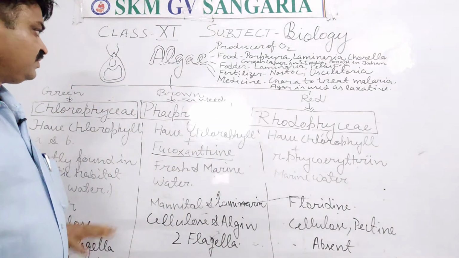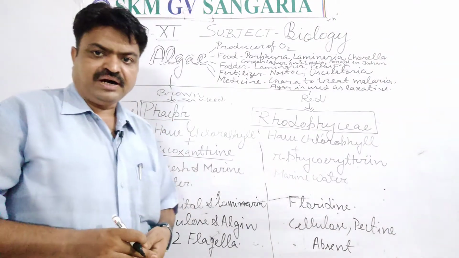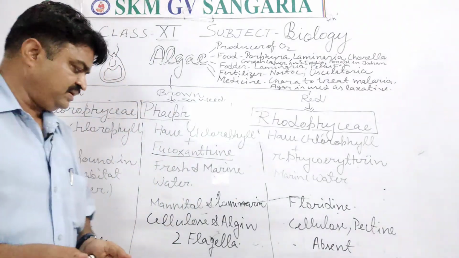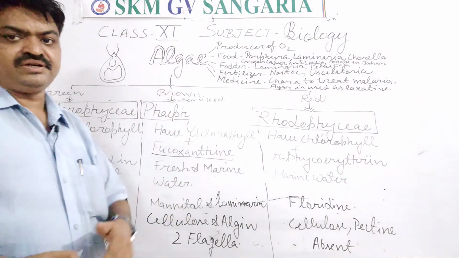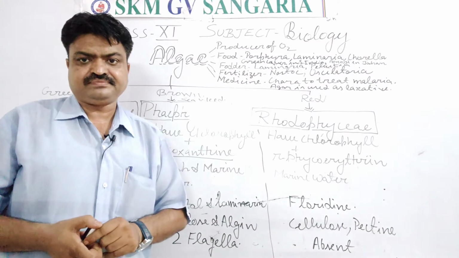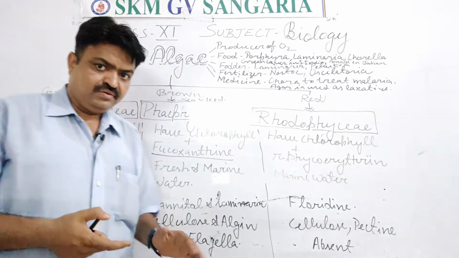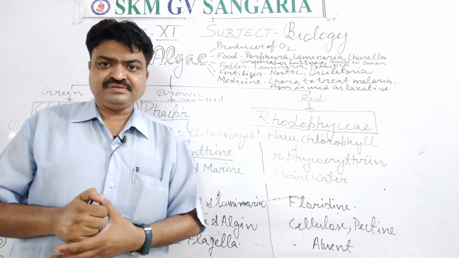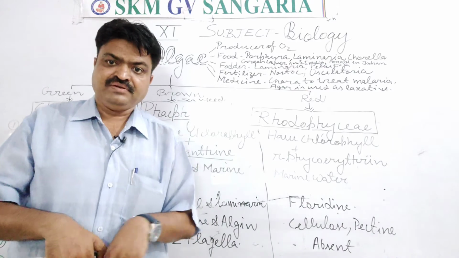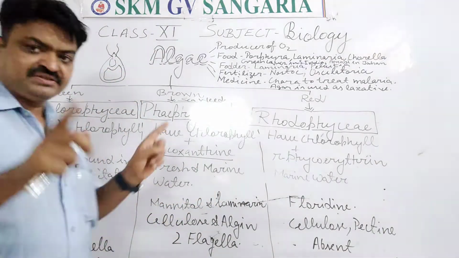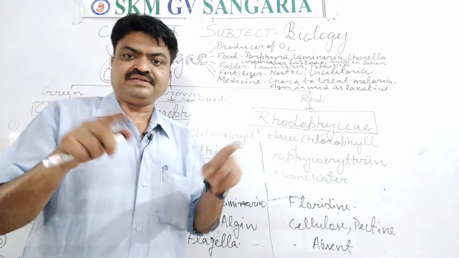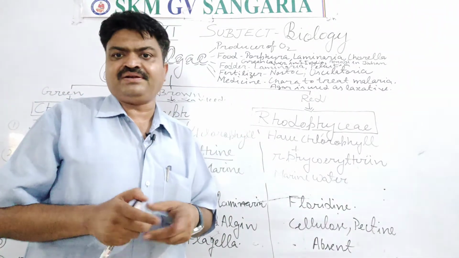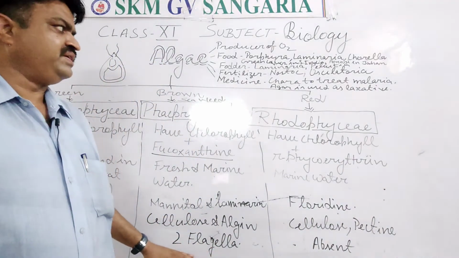Next is Phaeophyceae, means the brown color algae. Brown color algae have 2 flagella, student. They have only 2 flagella, and those flagella are unequal in length. Means they have dissimilar flagella. Not similar flagella. Means their flagella are different in length. So it is about the flagella.